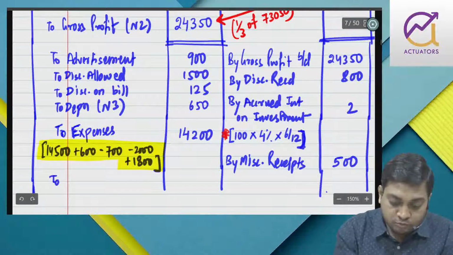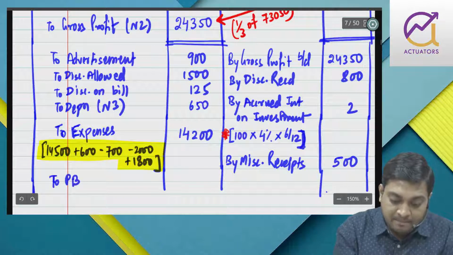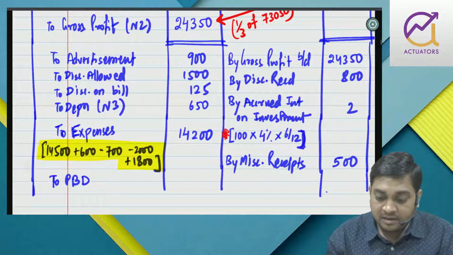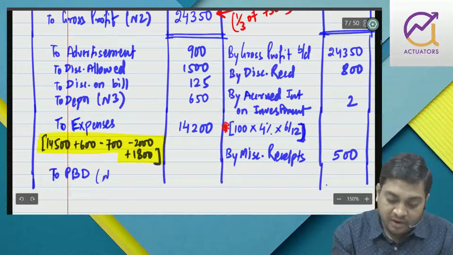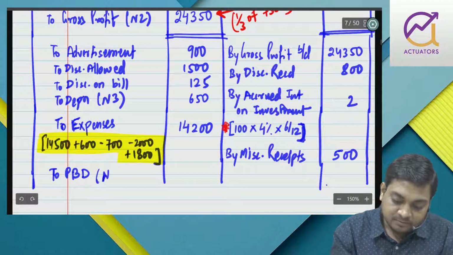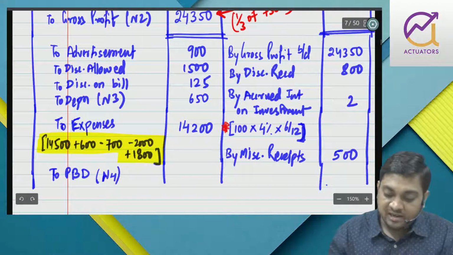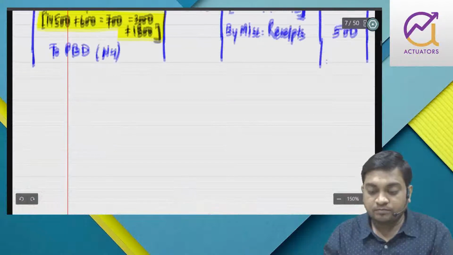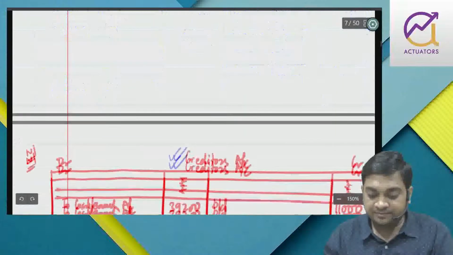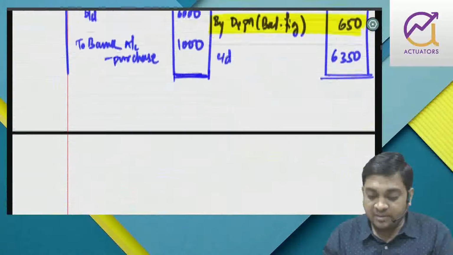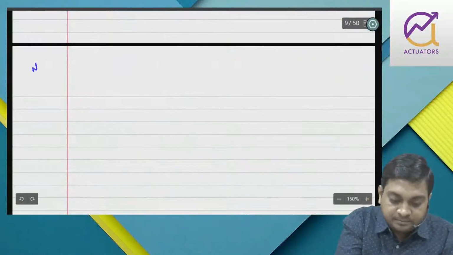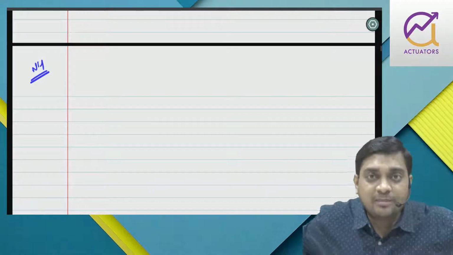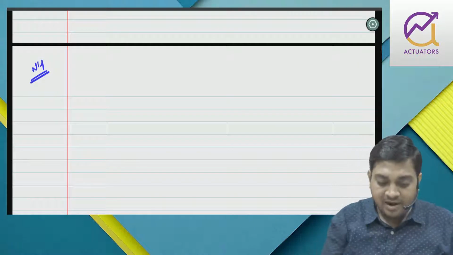So PBD, and that is again note number 4, I guess, because for PBD we need closing debtor, and closing debtor we don't have as of now. Yes, closing debtor we don't have. So in that case, we again have to prepare the debtors account. Anyway, we have to prepare the debtors account because once we go into the balance sheet part, the debtors account was required.